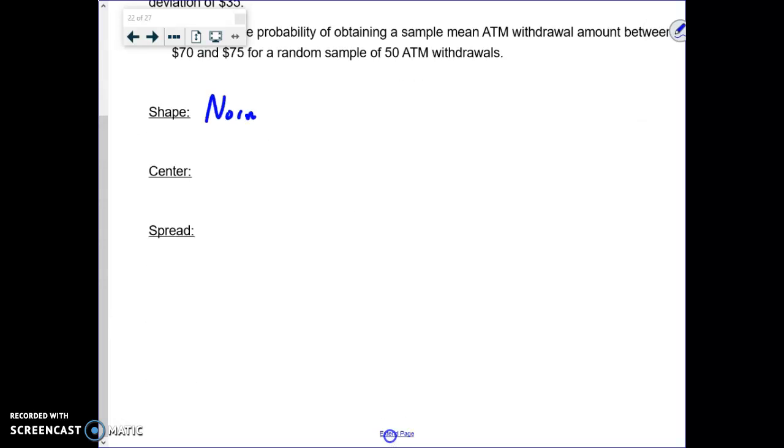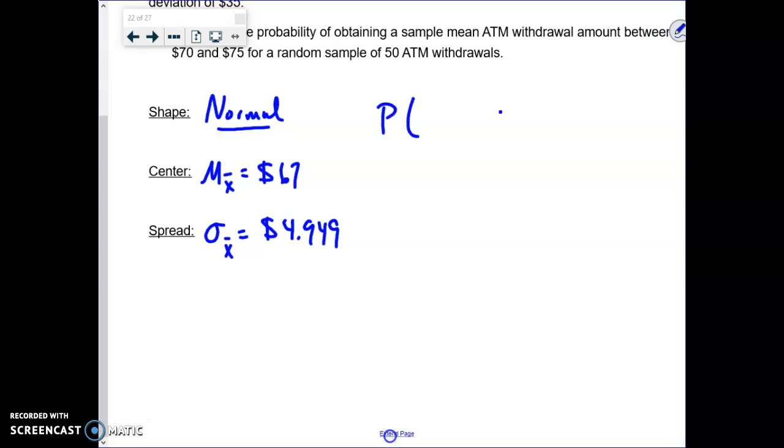We determined it was normal from part C. The center would be the same as the population mean, which was $67. And then the standard error would be about $4.95. Like I said, I went out to a couple more decimal places. So what's the probability then that the mean of a sample of size 50 will fall between $70 and $75?